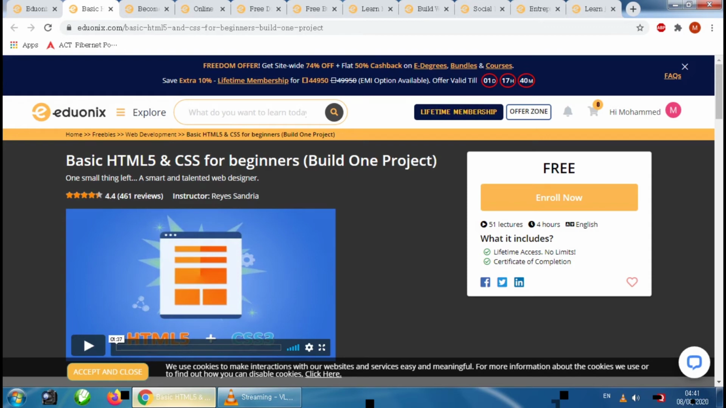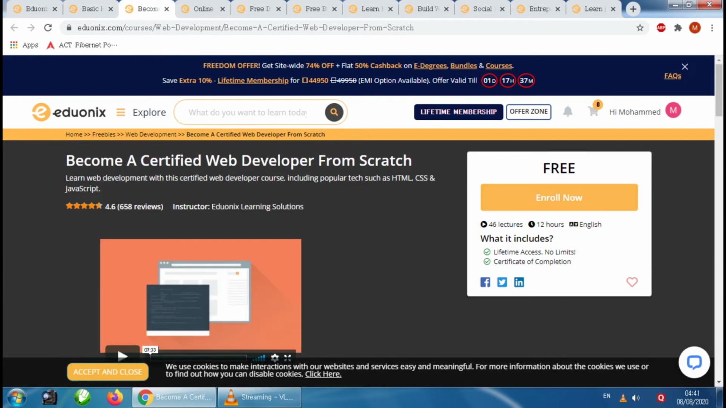So let's start. The first course is Basic HTML5 and CSS for beginners. In this course you will learn all the basic concepts of HTML and CSS from scratch, and the rating is 4.4 stars. You can enroll in this course by clicking on the enroll now option and access it for lifetime.